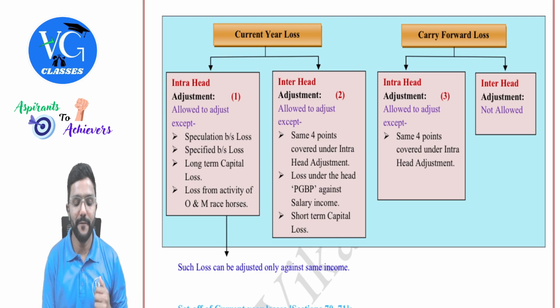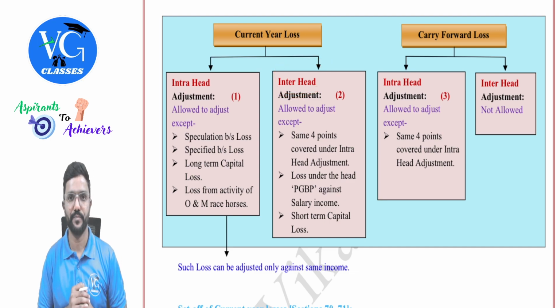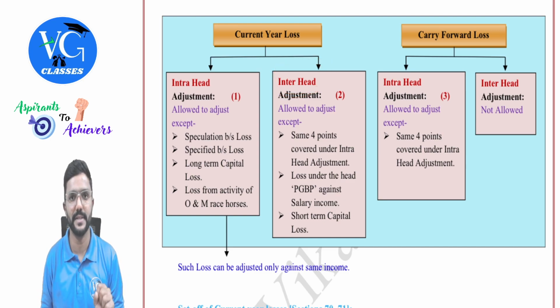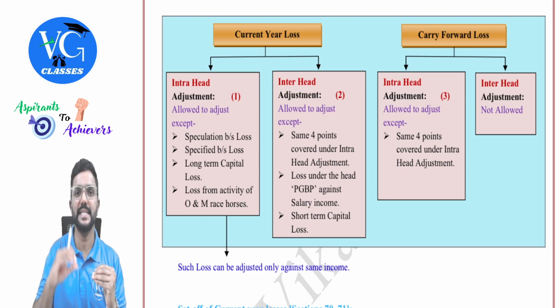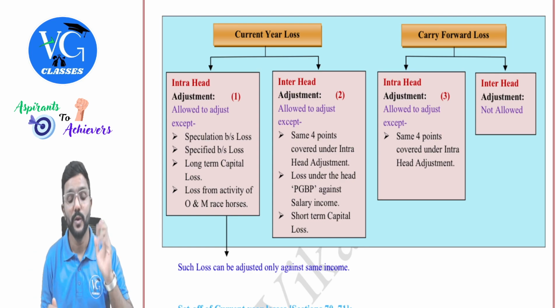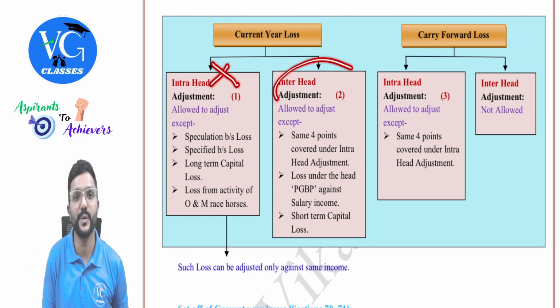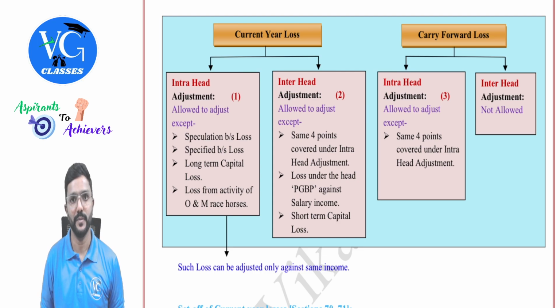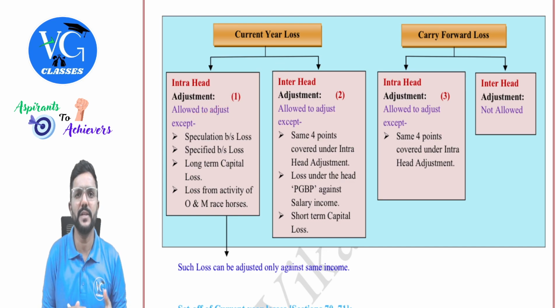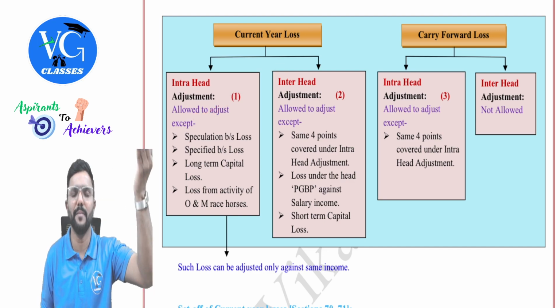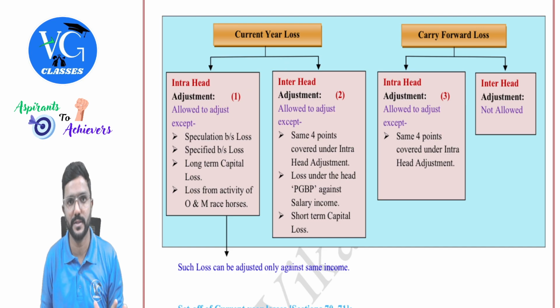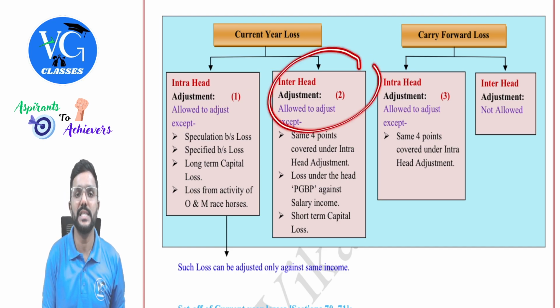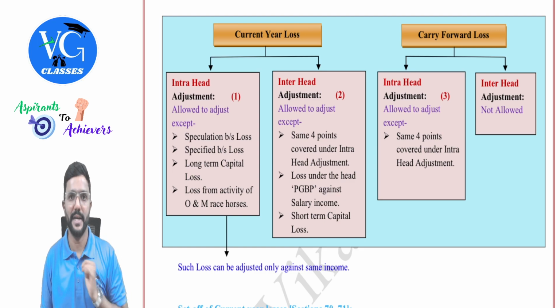Okay. Then, if intra-head is not possible, can we go for inter-head? Yes, inter-head is allowed. That is, if an assessee has a loss under one head, can he adjust it against the income from another head? Yes. Only when intra is not possible, you can go and check for inter. So first adjust it within the same head. If that is not possible, or you don't have any income under that head, you have only loss, then you can go and adjust it against the income from another head.